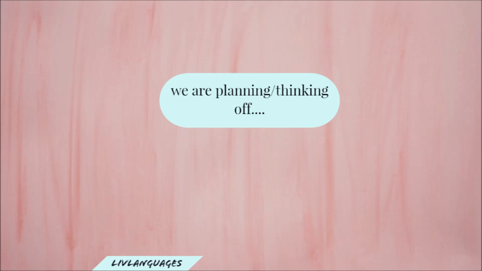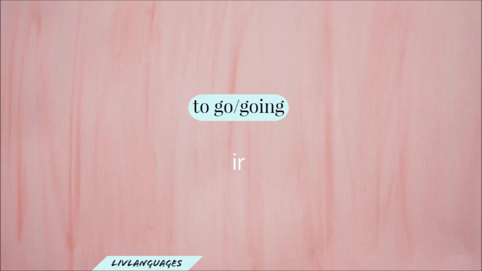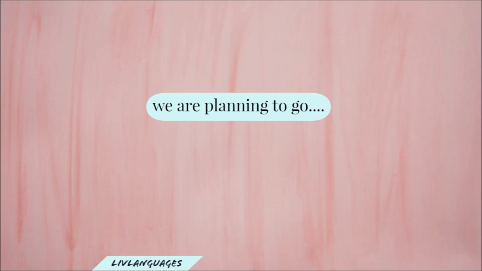So for our fourth grammar form, we have we are planning or we are thinking of. And this all comes down to this word estamos. Estamos pensando en. Now the verb to go, or you can use it as going, it's just this little word, ir. So it's like we're saying ear in English, you know, a body part, ear. Now try and say we are planning to go. Estamos pensando en ir.